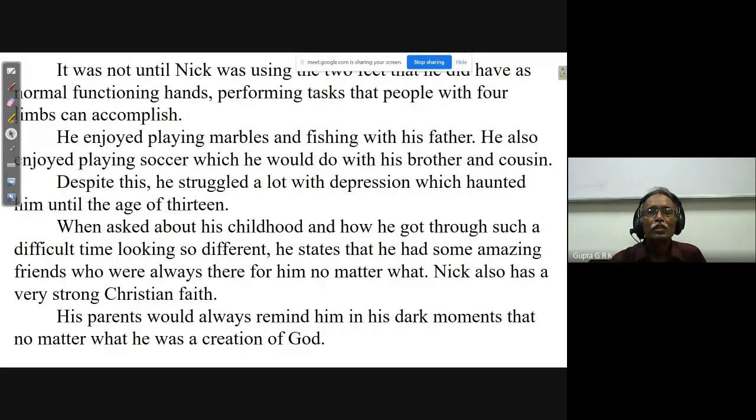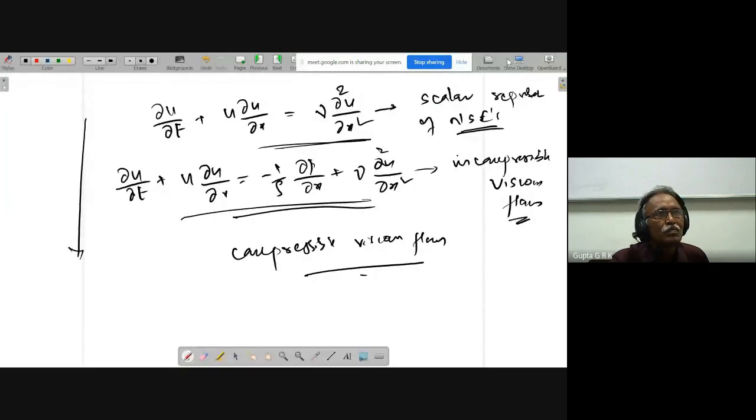You can see his YouTube videos, really inspiring how he is living like that and how happy he is and how inspiring a personality. His speeches also you can see, really touching. It was not until Nick was using the 2 feet that he did have as normal functioning hands, performing tasks that people with 4 limbs can accomplish. So whatever people with 4 limbs do, he is trying to do just with the toes.